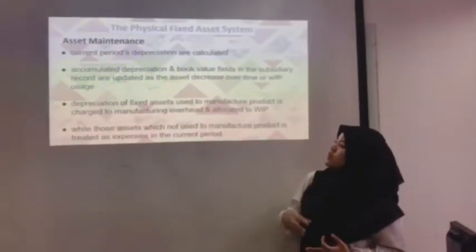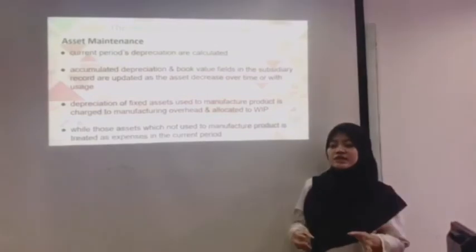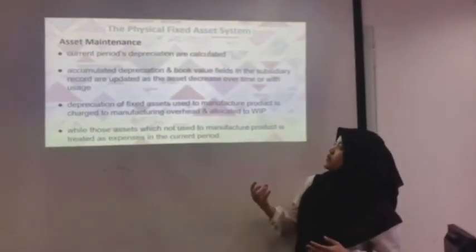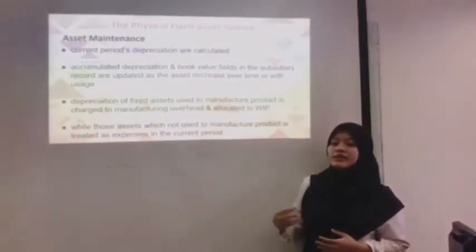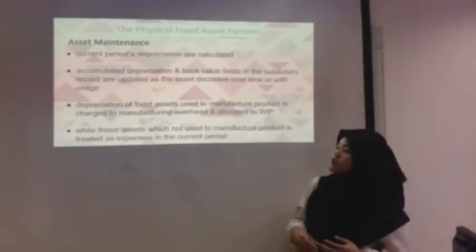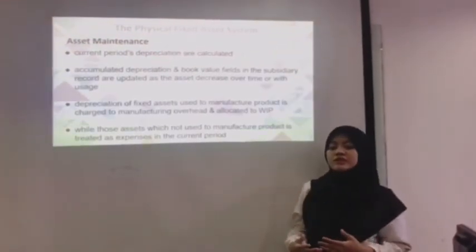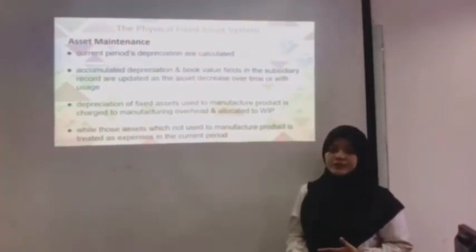For fixed assets, the depreciation we will call manufacturing overhead and allocate to work in progress, while those assets that are not used for manufactured products will be treated as expenses in the current period.